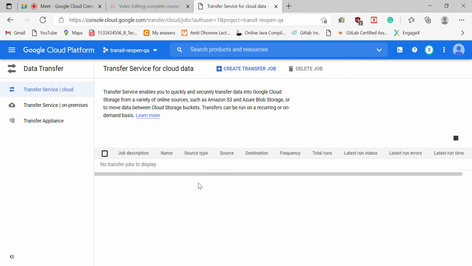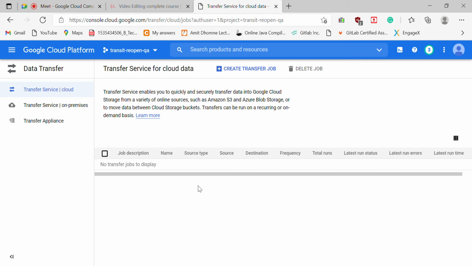Can anyone explain in one or two lines how an API works, or what an API is? Anyone want to try?